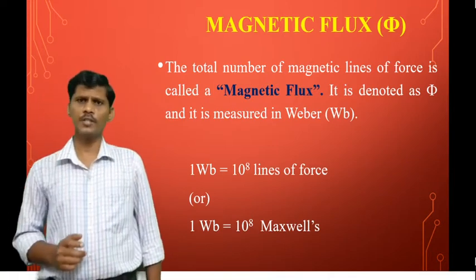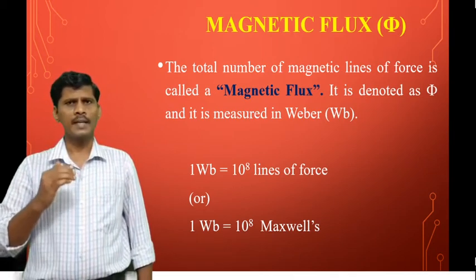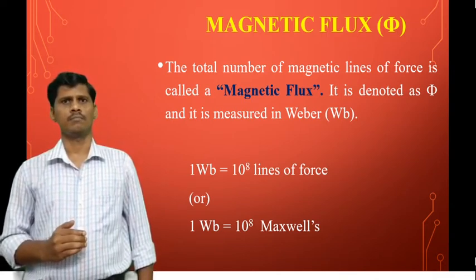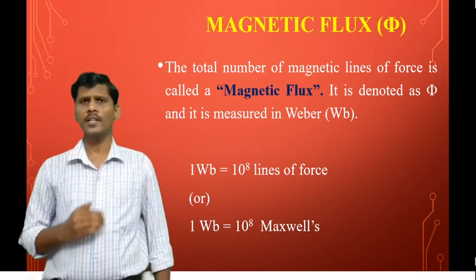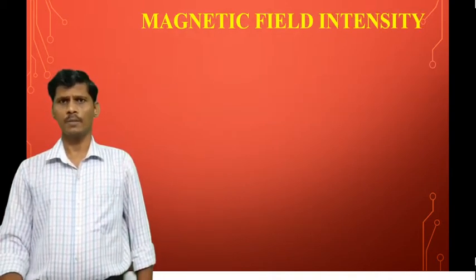So that is the definition of magnetic flux. The total number of magnetic lines of force is called magnetic flux. The dimension of the magnetic flux is Weber. Magnetic flux is measured in Webers.